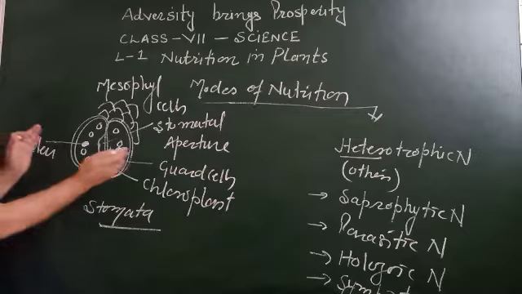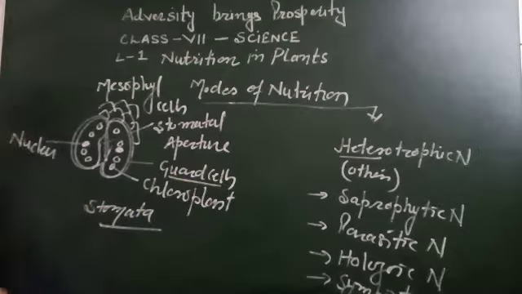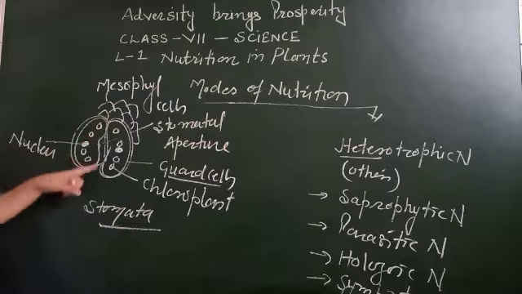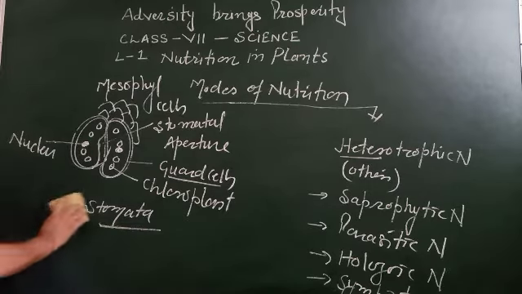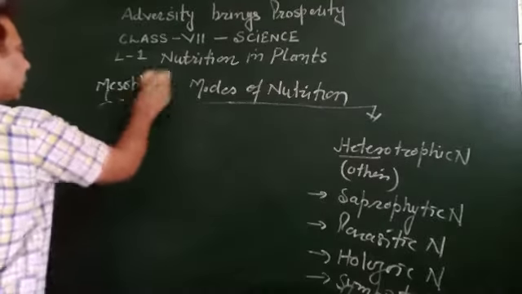The opening and closing of stomata is controlled by guard cells. We will discuss this process in detail in higher classes. So let's proceed further.